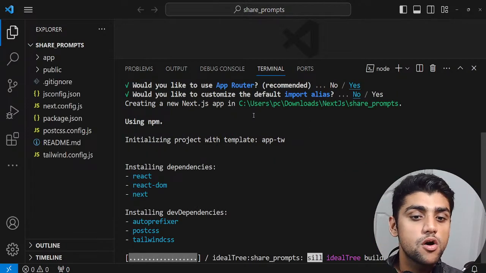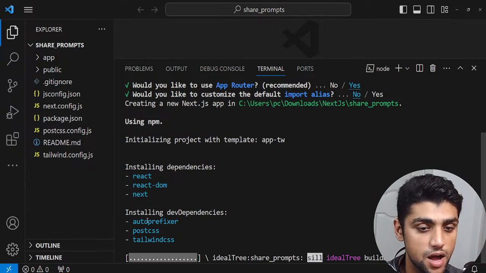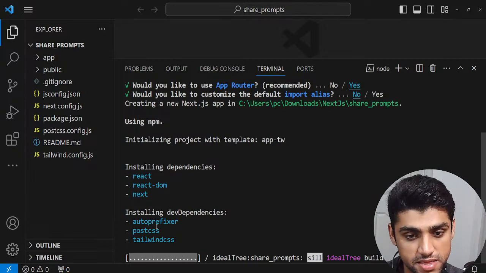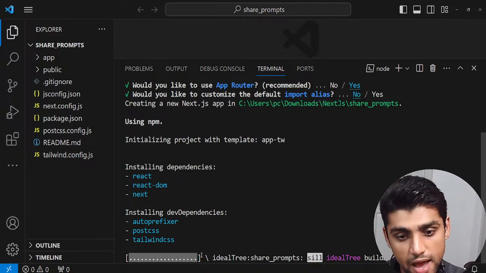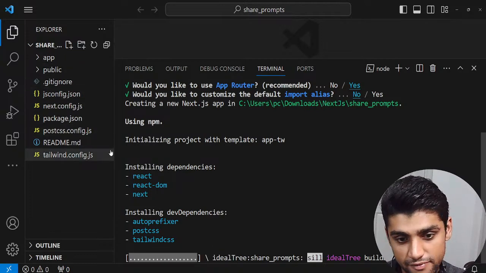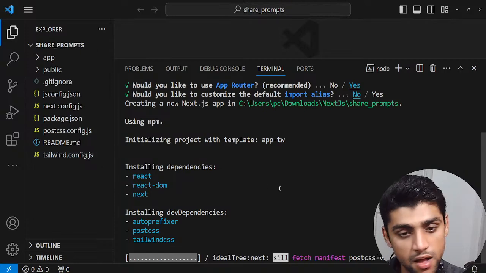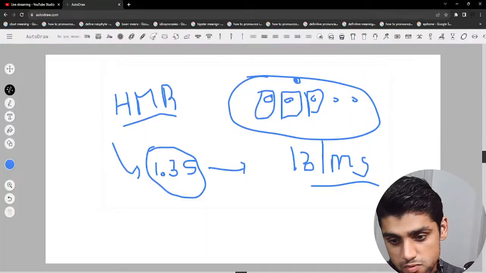So now it's installing all the dependencies of React, React DOM, and Next. And it's also installing the dev dependencies, the autoprefixer, PostCSS, and Tailwind CSS. And once it's done, you'll see all of my files over here populated. But I'm just gonna wait, and I'm gonna see the chats for now.